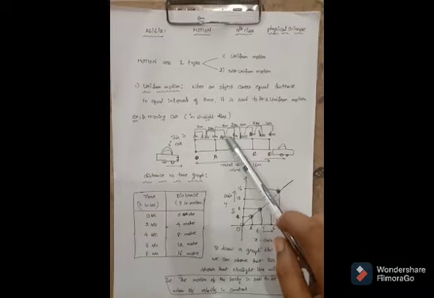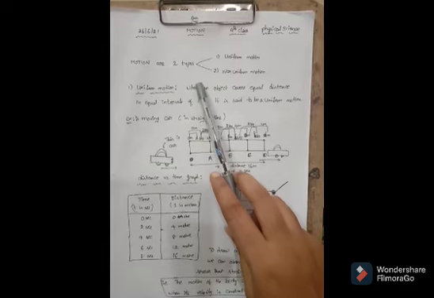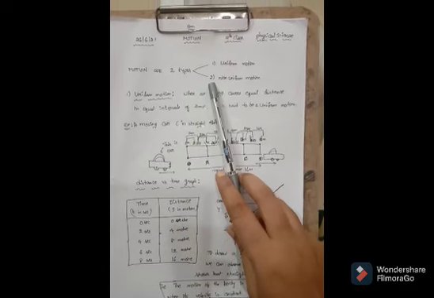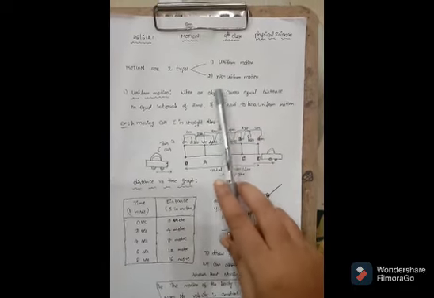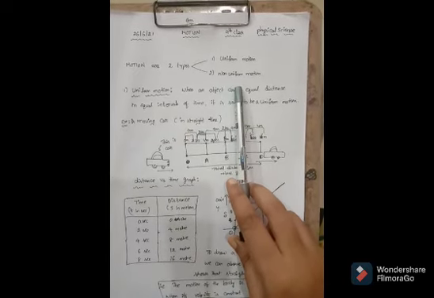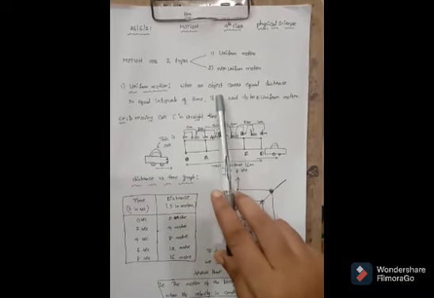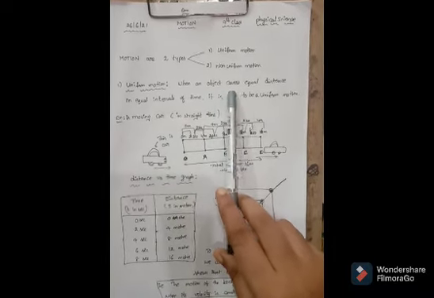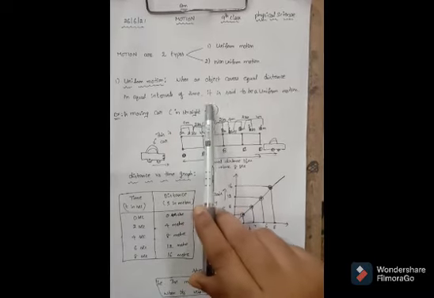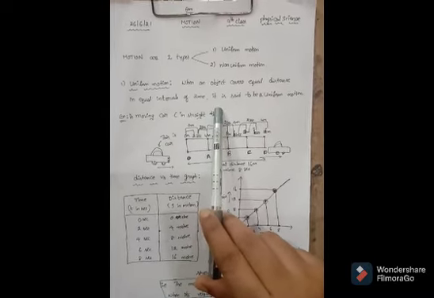Once again, I repeat, motion is of two types. One is uniform motion and the second one is non-uniform motion. What is meant by uniform motion? Uniform motion means when an object covers equal distance in equal intervals of time. It is said to be a uniform motion.